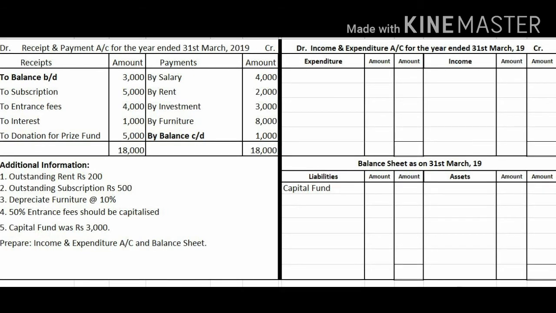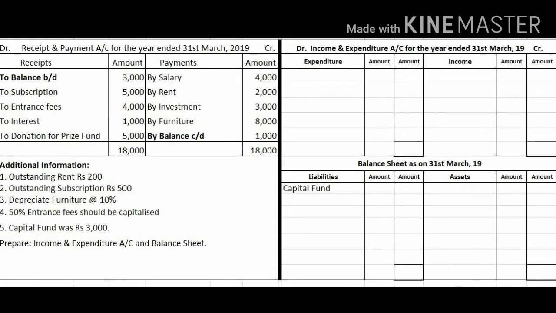Third adjustment is given: depreciate furniture at 10%. So furniture is given on the payment side, we have to calculate depreciation. On furniture also we have to put a tick, so that 8000 will be recorded in the inner column.